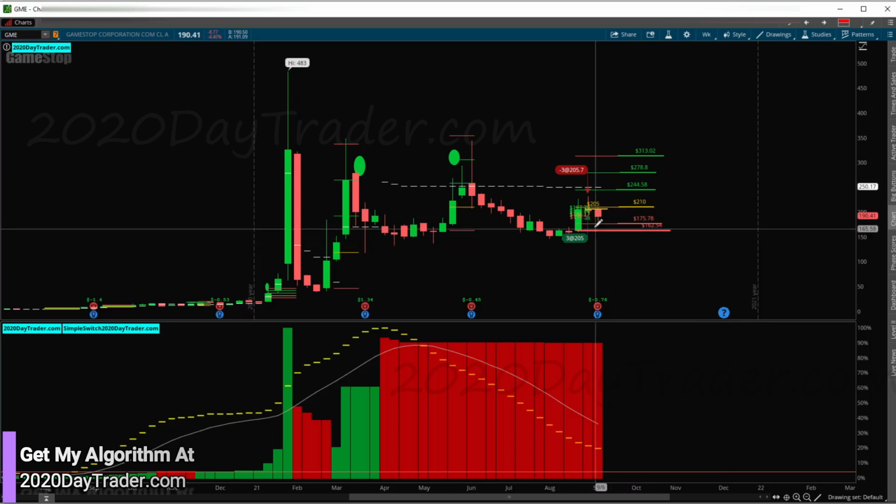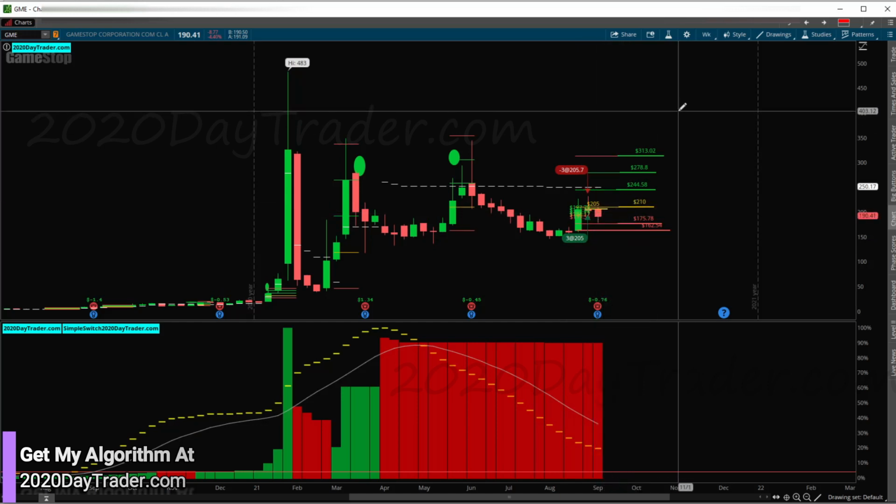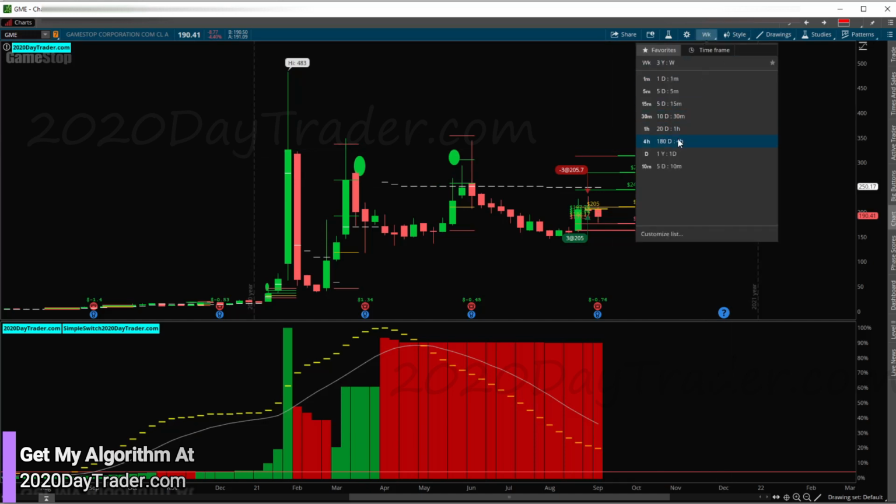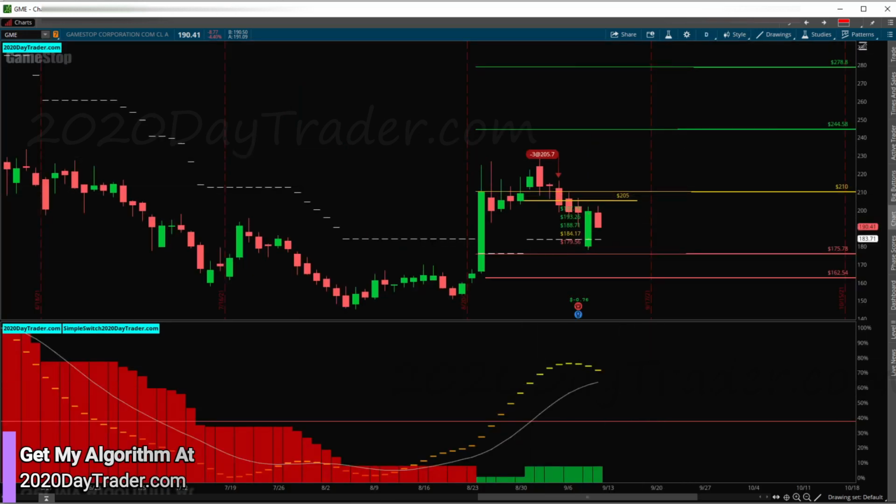But right now, it's just an area that I don't know. Right now it looks bearish. But this could just be bearish while we're in the flag right here waiting for a breakout. There's too much unknowns for me to want to get back into GameStop. So no trade for me on GameStop. I would say neutral zone. I wouldn't short it or go long on it right now.